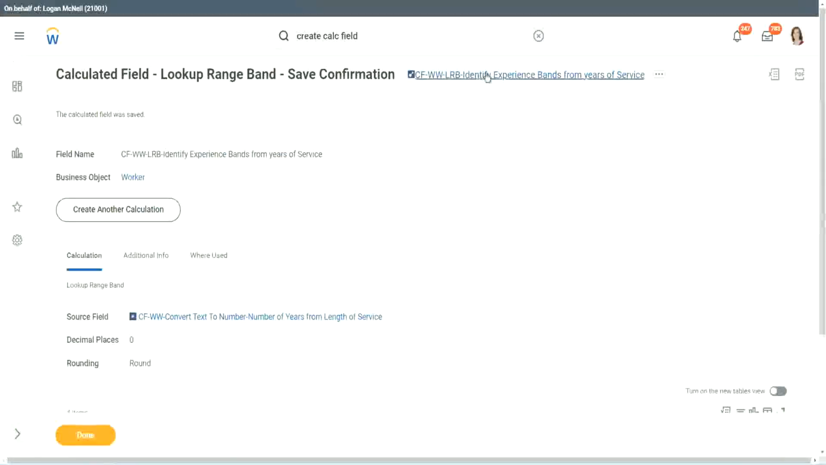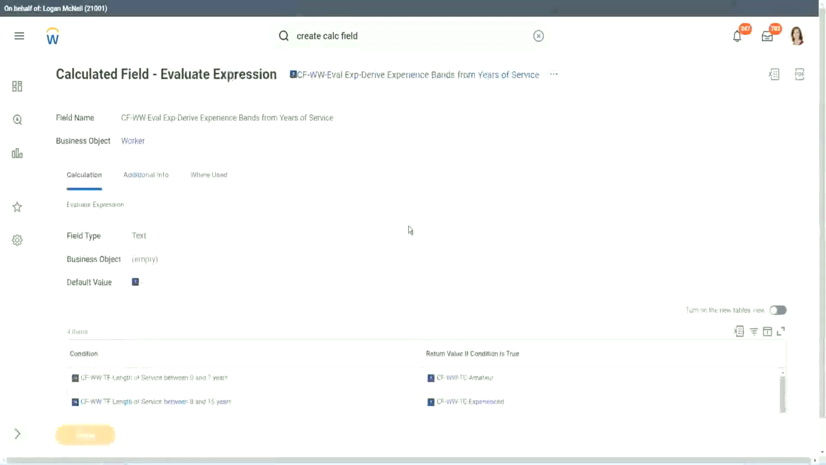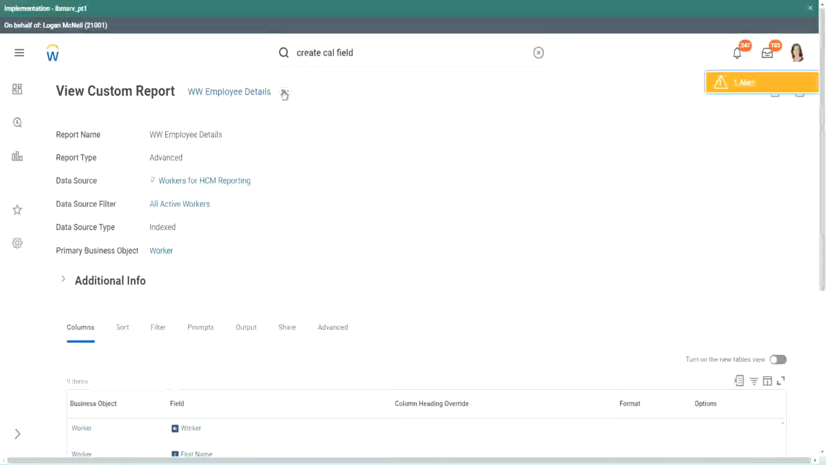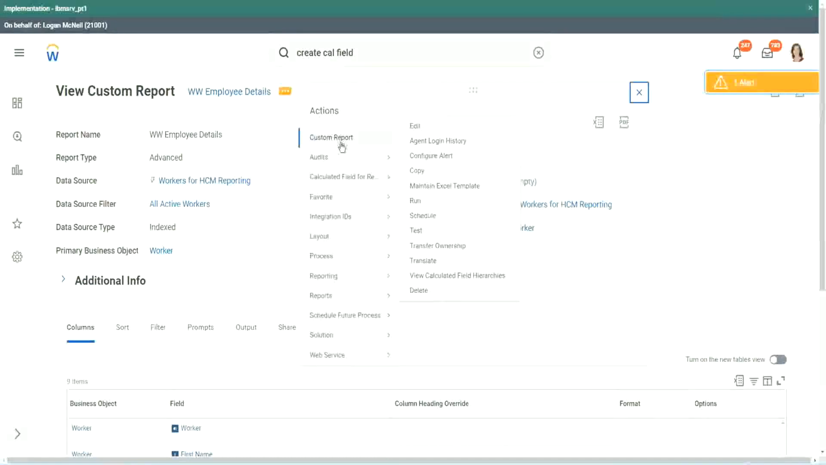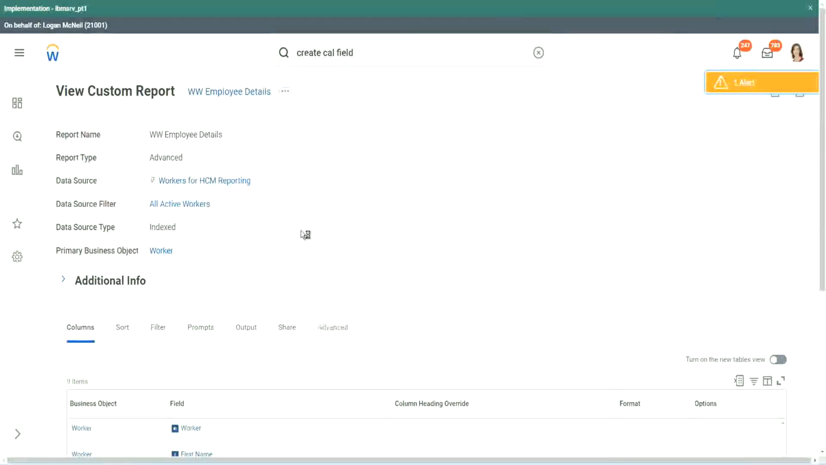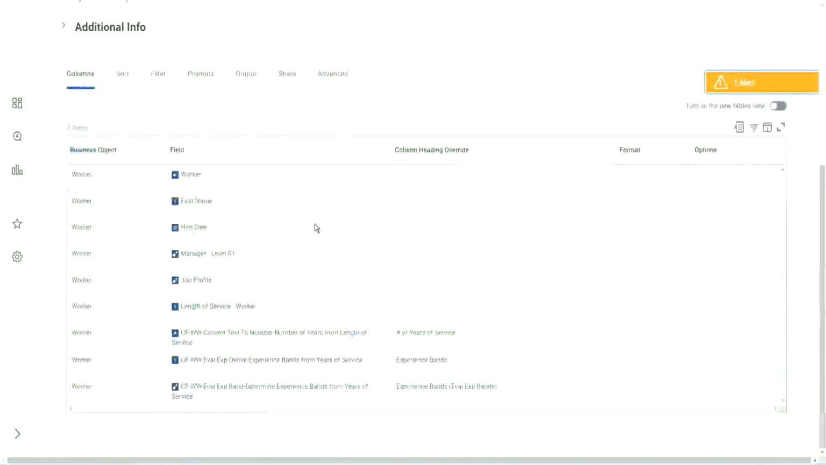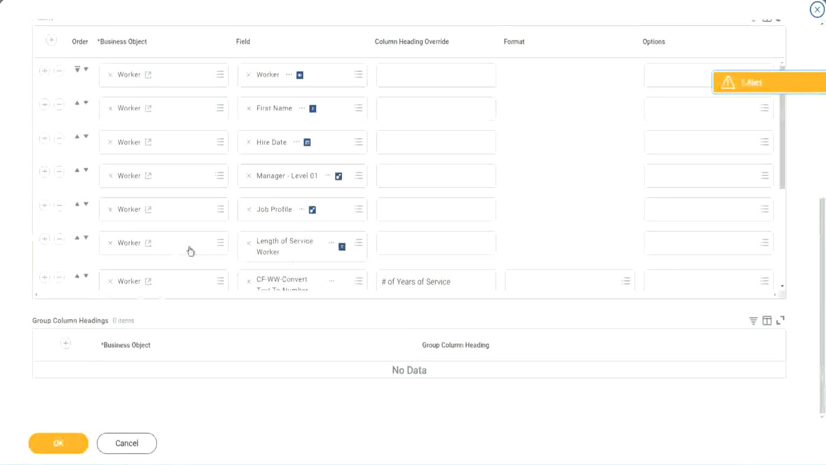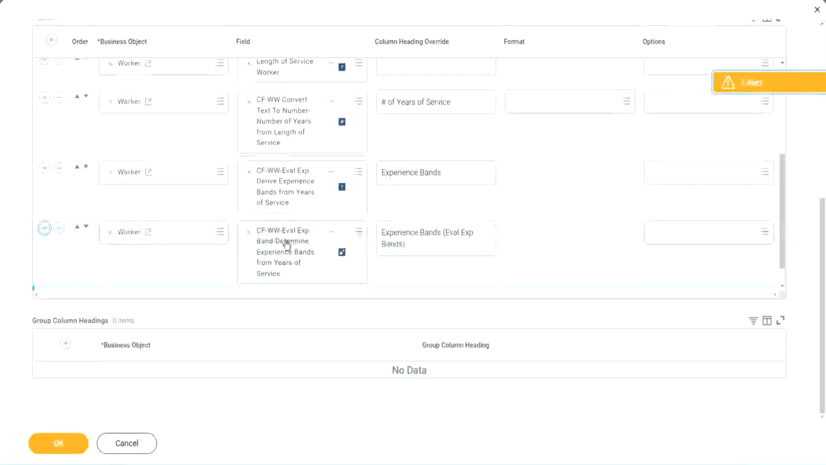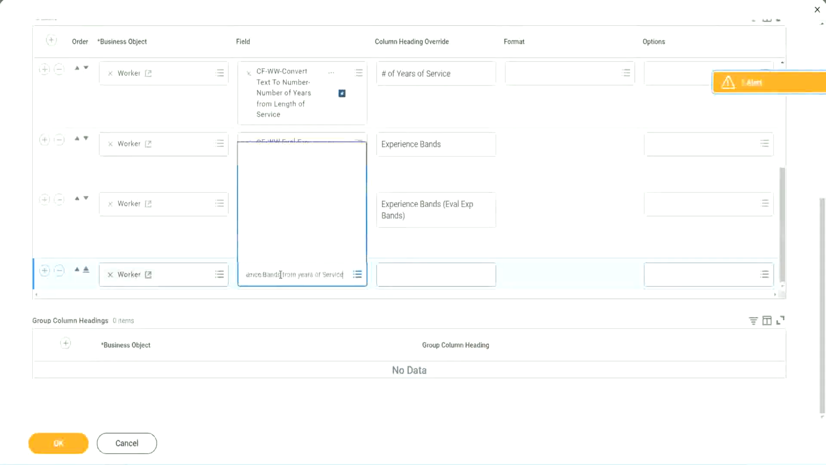Anyway, coming back to this, let's use the same calculated fields in our report and see what it does. Okay, where is the report? Here it is. Custom report, edit. Okay. Let's add it here at the end.